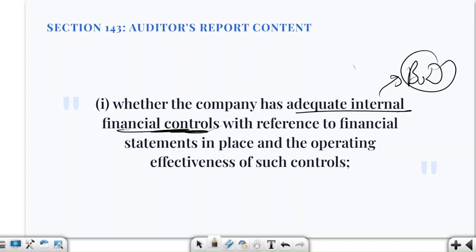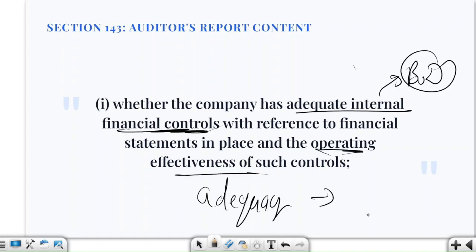Here we are talking about two parts. First is adequacy, and another is operating effectiveness. You will see whether the controls are properly designed and whether those controls are actually working. So we have to focus on both aspects.